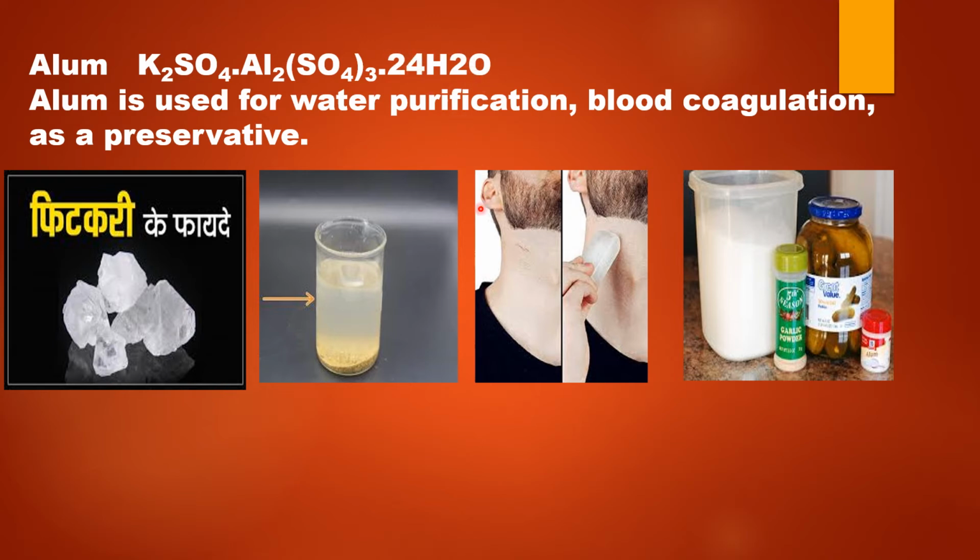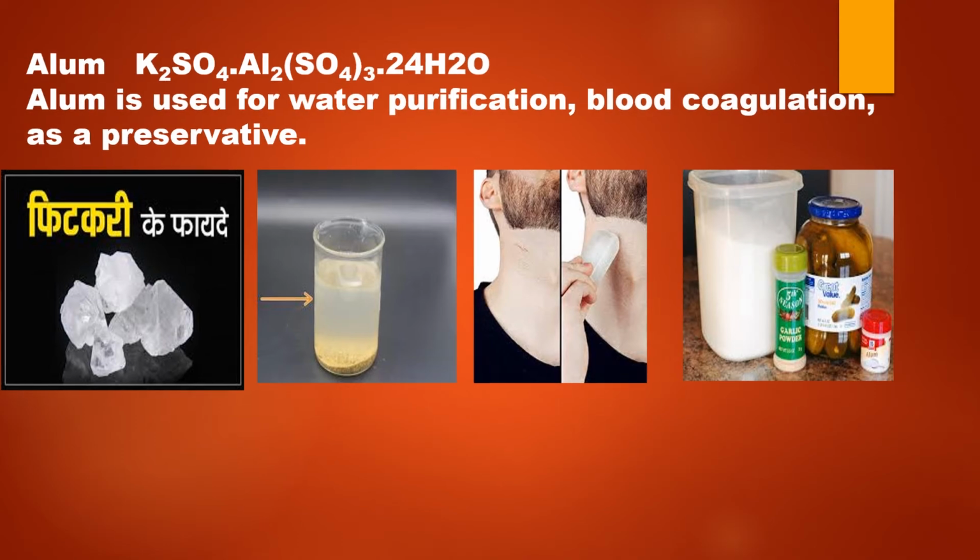Alum is used in purification of drinking water. It is also used to stop bleeding from minor cuts. So please remember the formula of alum: K2SO4.Al2(SO4)3.24H2O.